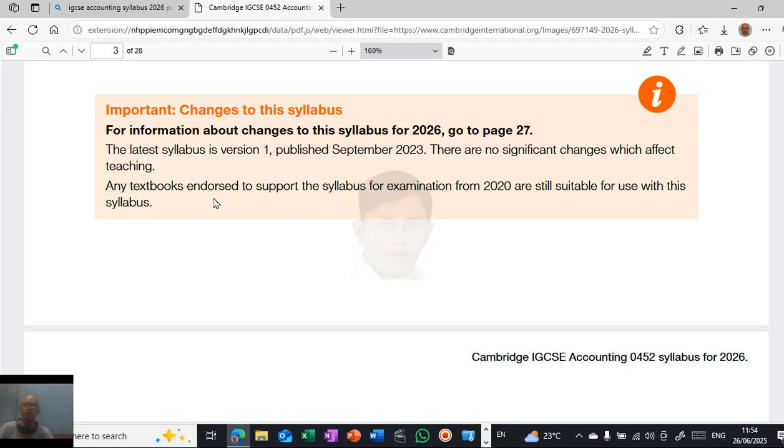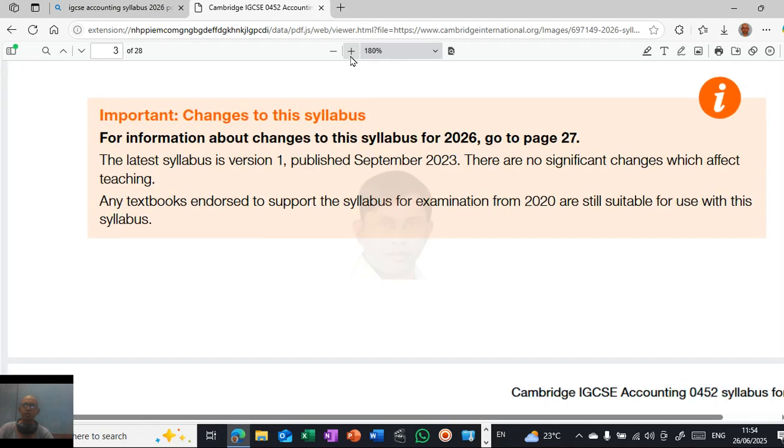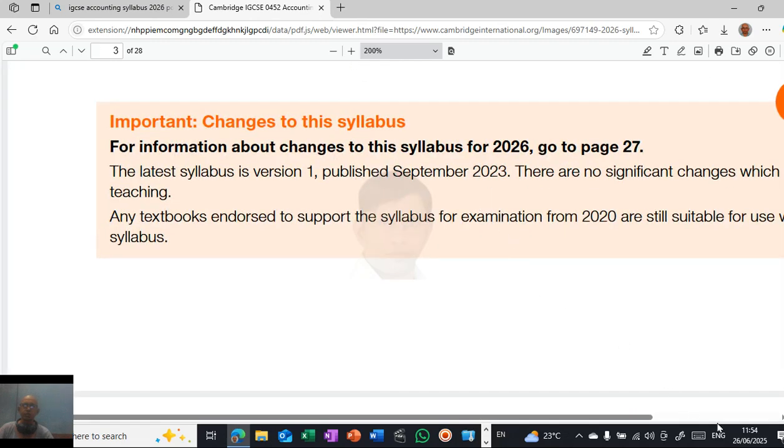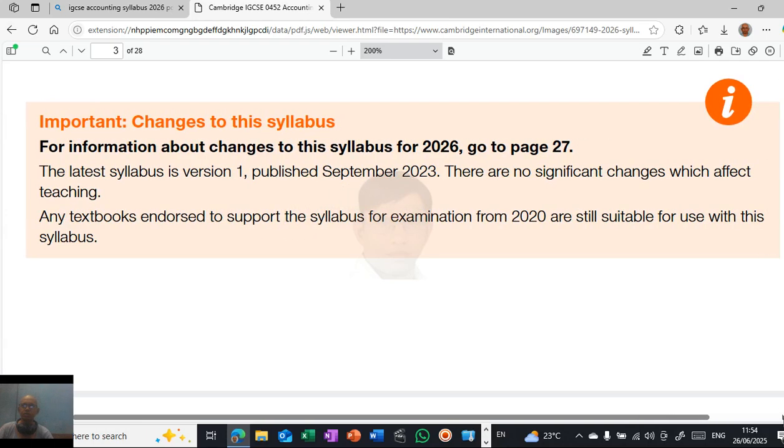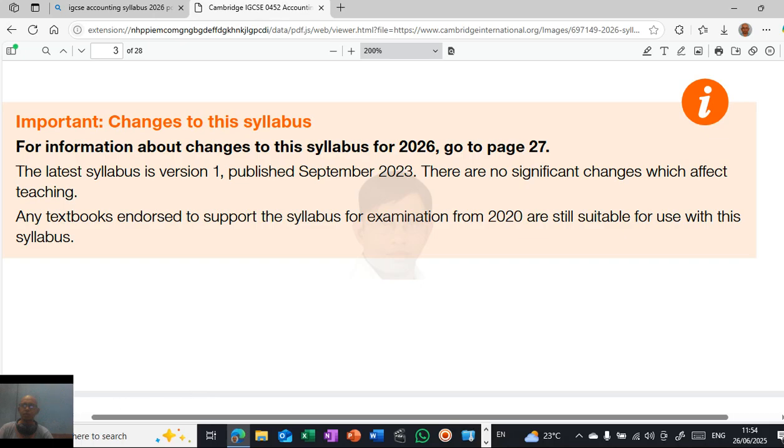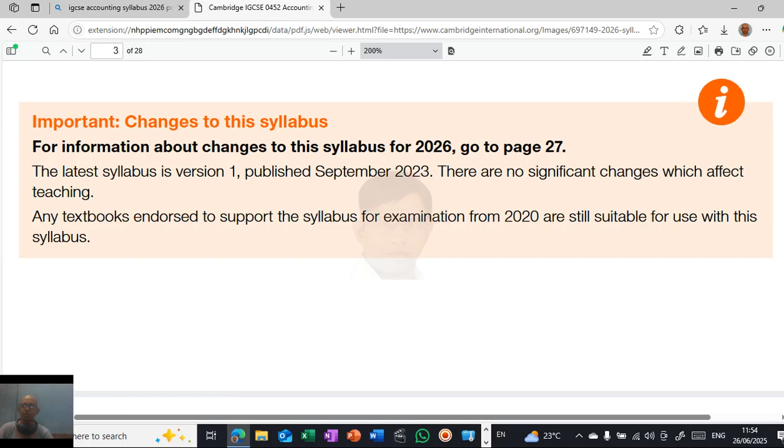Okay, so new books come up, so teachers start teaching from there, and students also start learning from there. So this particular part is very, very important. Just see, it is so important, what we discuss here. See, this is not from anywhere else. This is from the university, Cambridge International.